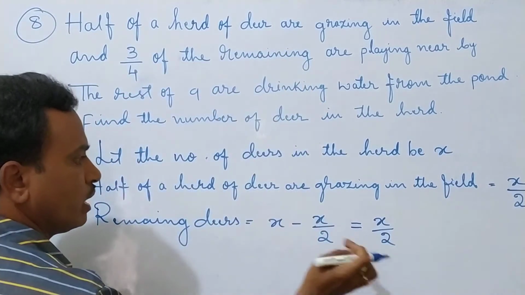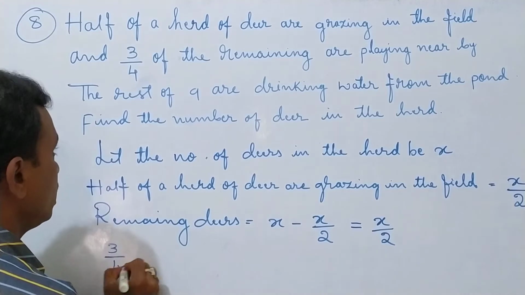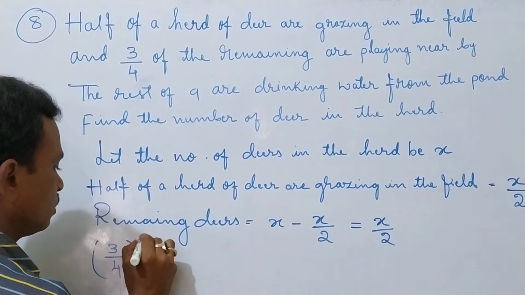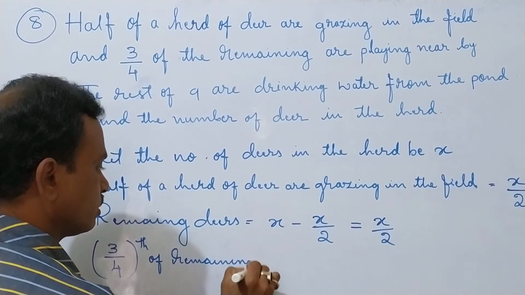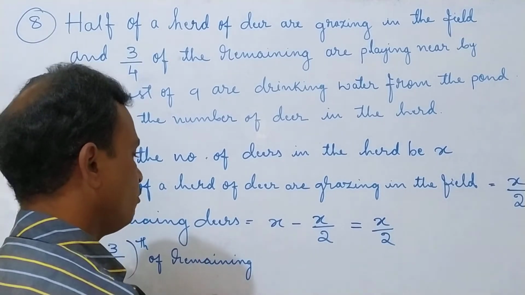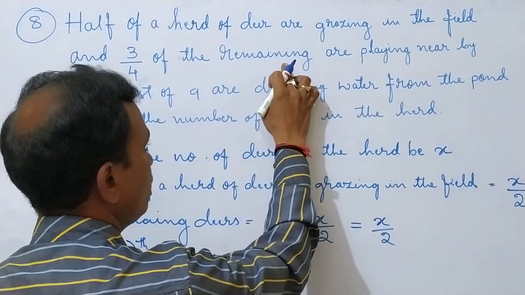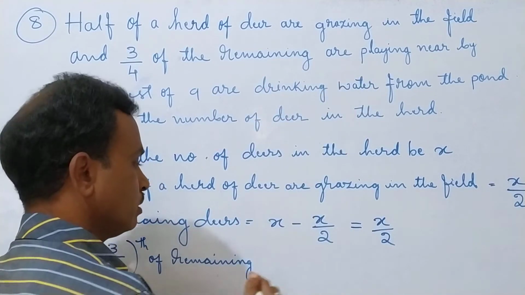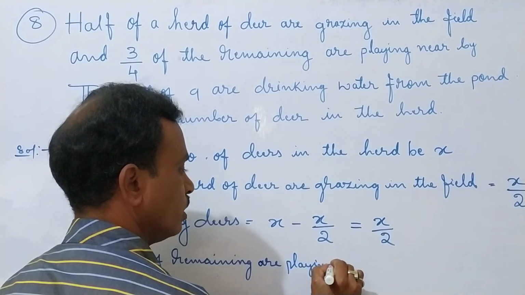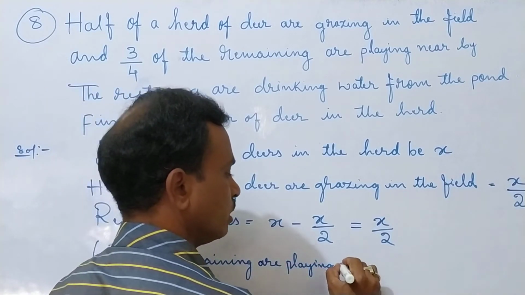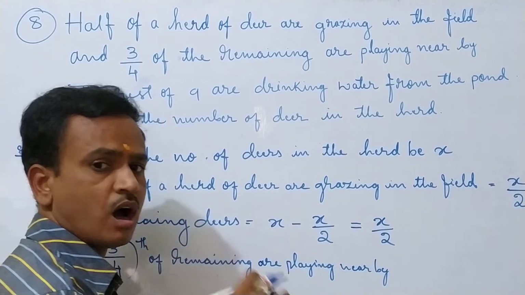And 3/4 of the remaining, which is X by 2, are playing nearby.